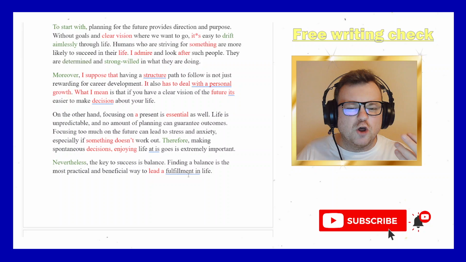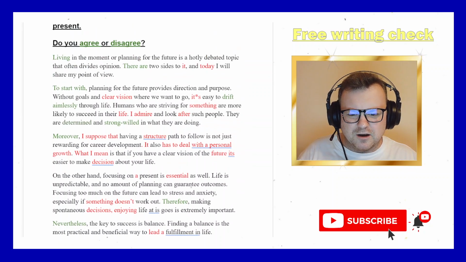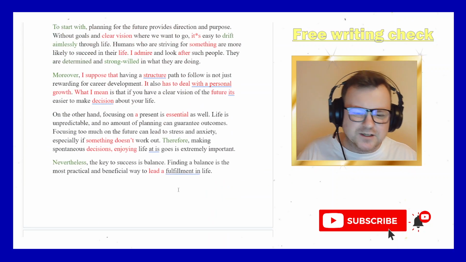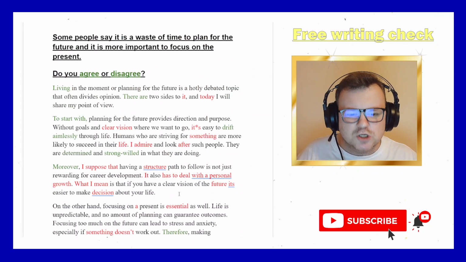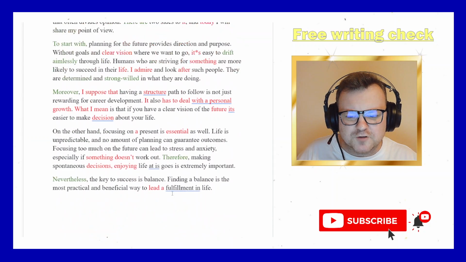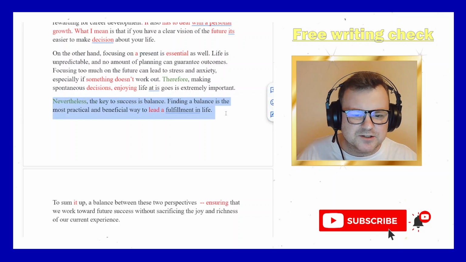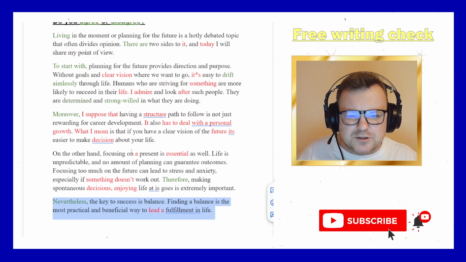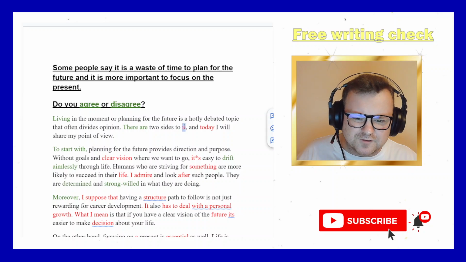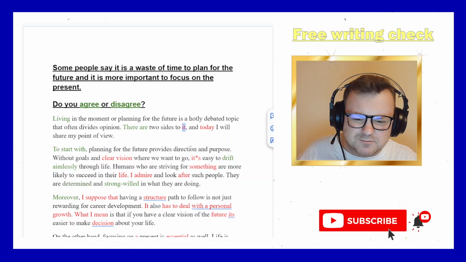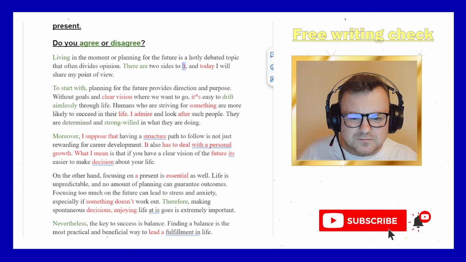But cohesion is a lot more than just using those cohesive devices or linking words or signposting language. And for me, the critical problem here is the paragraph structure. You have like one sentence that stands as a paragraph. You have 6 sentences that really don't need to be used. There is a little bit of a strange use of reference words, like there are 2 sides to it. Well, what do you mean it here? Not really clear. So in some cases, the cohesion is strange.